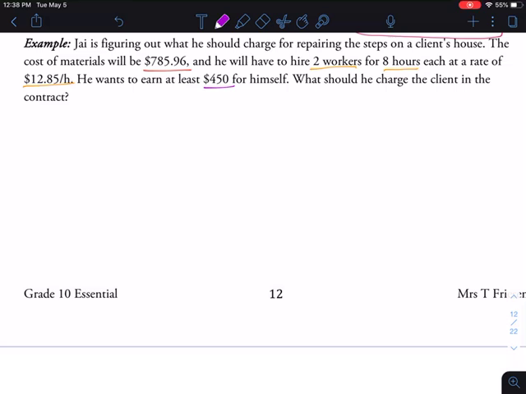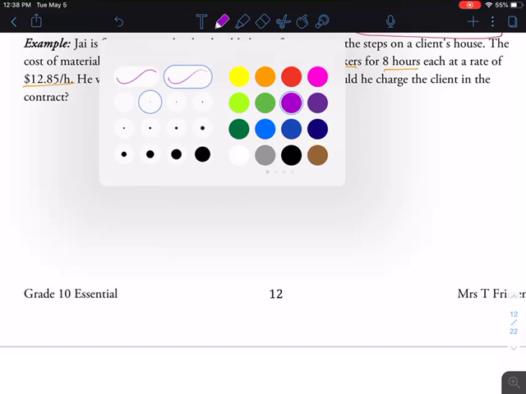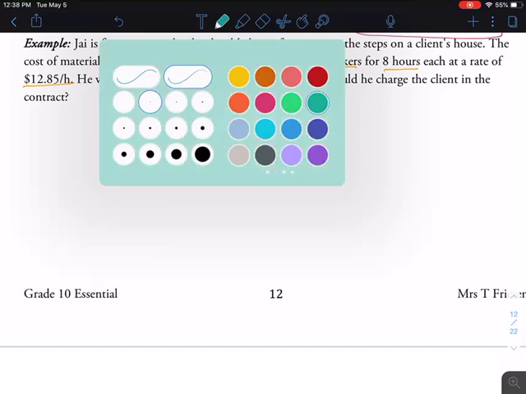Okay, so this might feel like a lot of work to you, but don't worry. I think this is actually going to be very doable. I don't think you guys are going to think this is so bad.